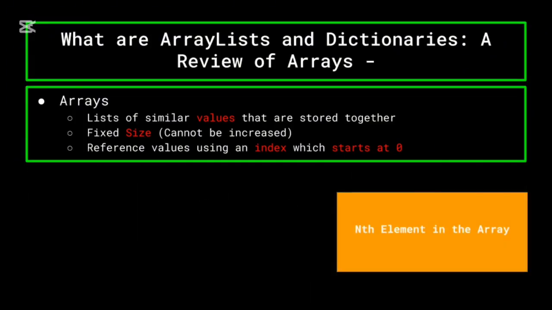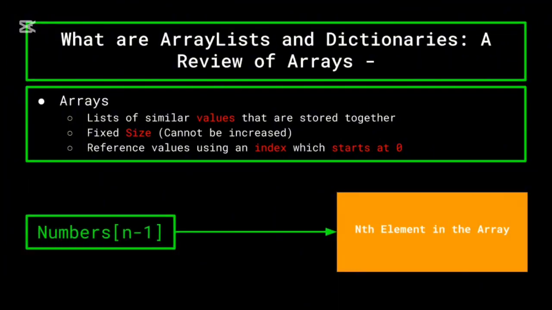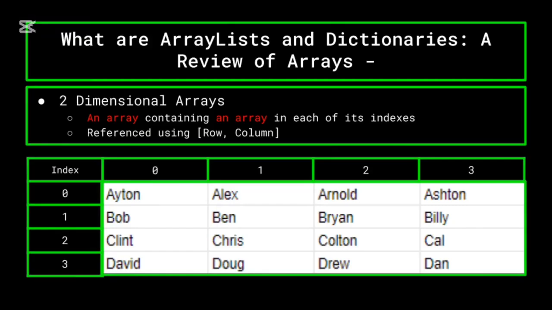So, to find the nth item in an array, you would refer to it as index location n-1. However, as the size of an array is fixed, you have to be careful to not reference a position that is beyond the total size of the array, or to append too many items to it, as this will return an error. We also have what are known as two-dimensional arrays, which is an array containing an array at each of its indexes. Or you could have an array containing arrays, containing arrays, depending on what you're trying to do. Multidimensional arrays can be useful in more advanced programs for organizing a wide volume of related values. If that's confusing at all, skip back to earlier for our full discussion on arrays. The timestamp will be in the description.